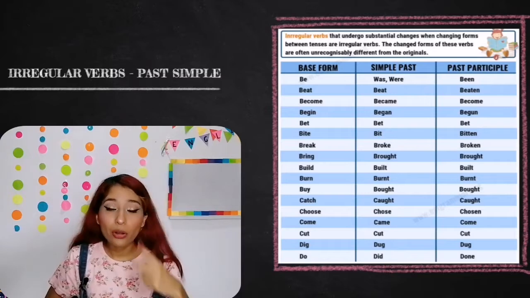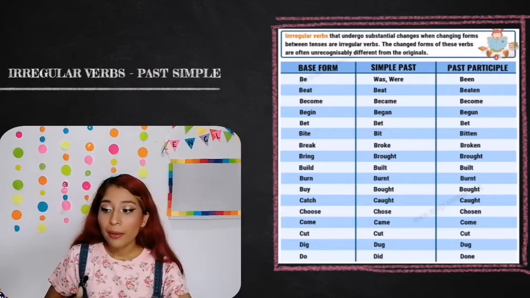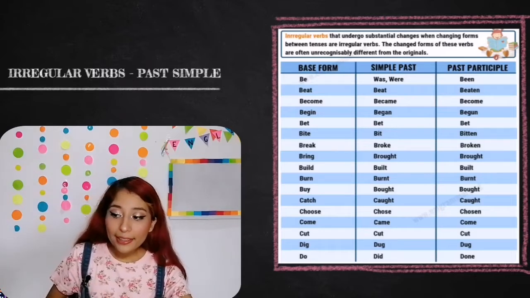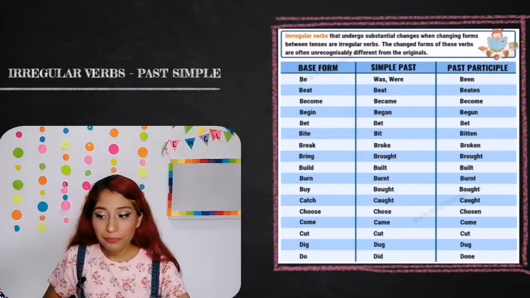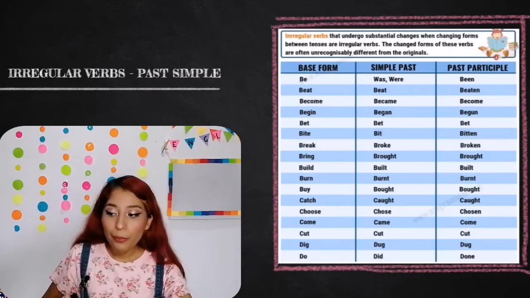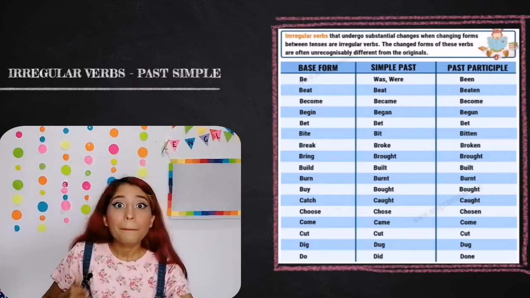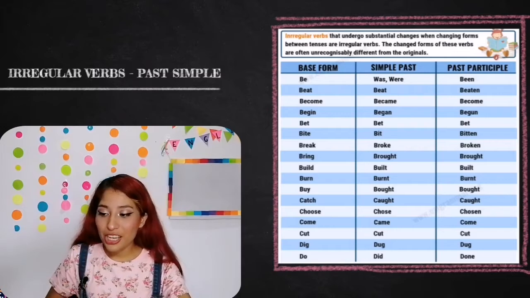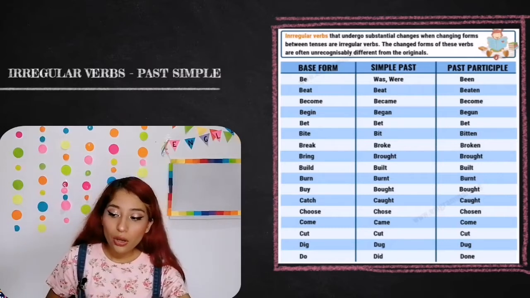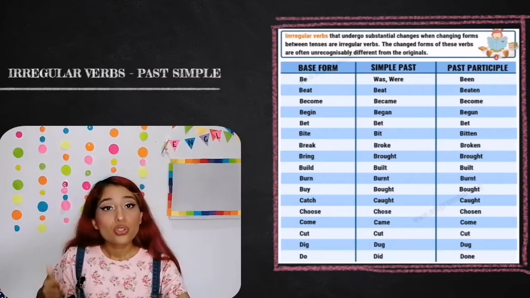Become, became, only one letter changes. Begin, began. Bet, bet. Bite, bit. Break, broke. Bring, brought. Build, built. Only one letter changes. Burn, burnt. Buy, bought. Catch, caught. Choose, chose.